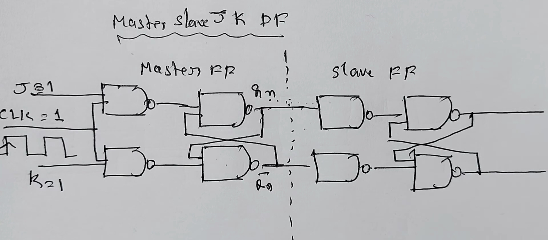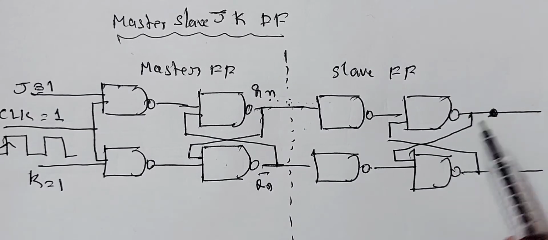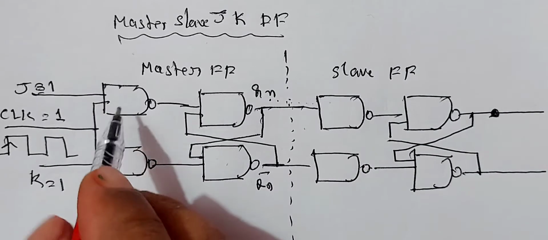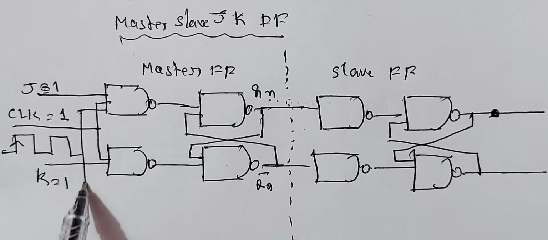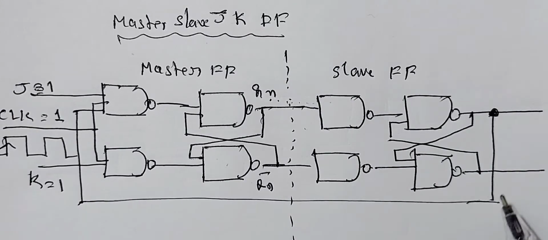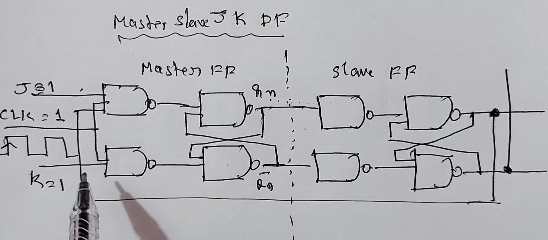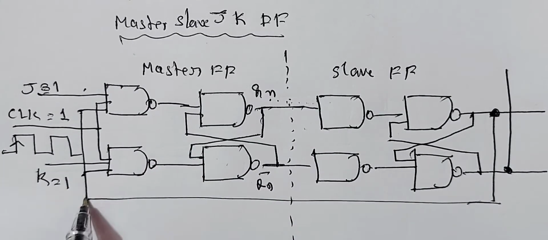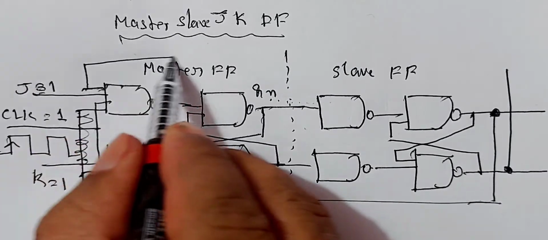And you know that in JK flip-flop, feedback must be given from the output to the input. Therefore, I will consider the feedback. Output of this is fed back to the input of this, and output of this is fed back to input of this.